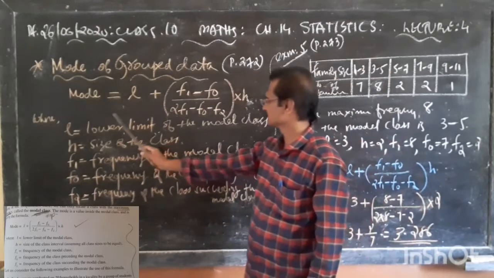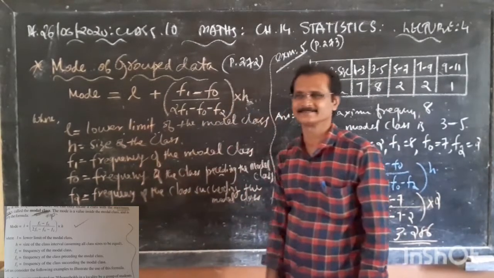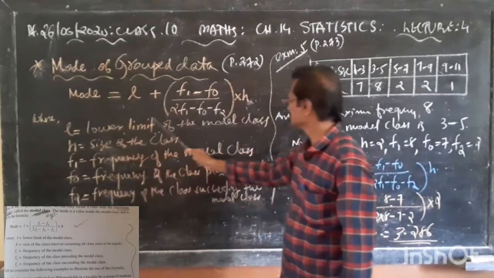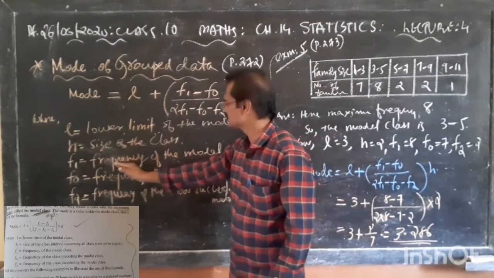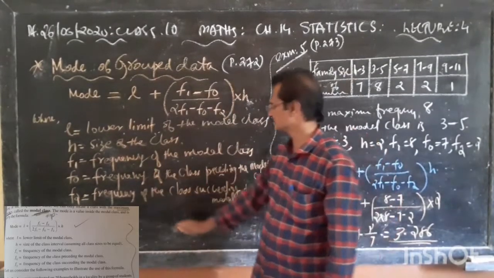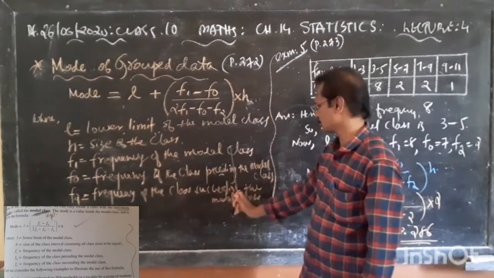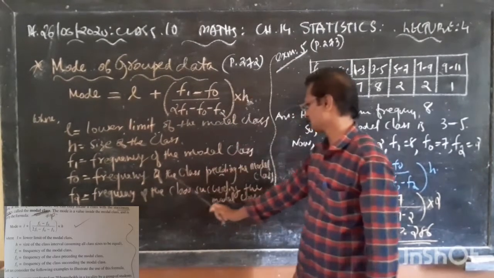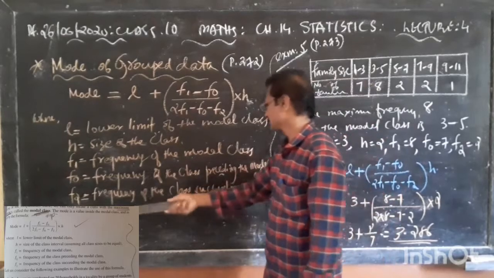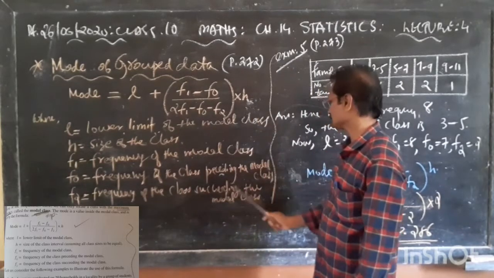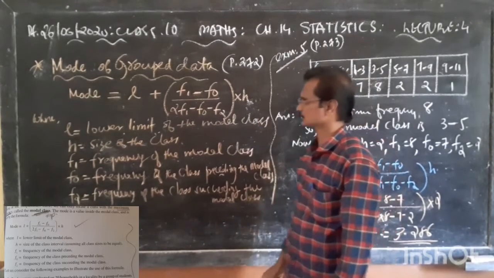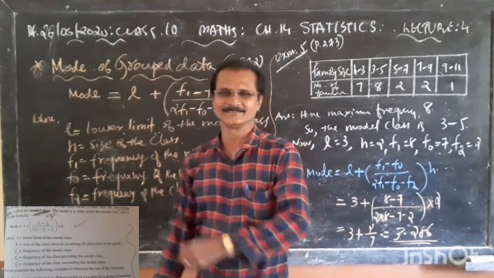So remember these things. L, the lower limit of the model class. H, the size of the model class. F1, the frequency of the model class. F0, the frequency of the class preceding the model class, and F2, the frequency of the class succeeding the model class. So this is the formula.